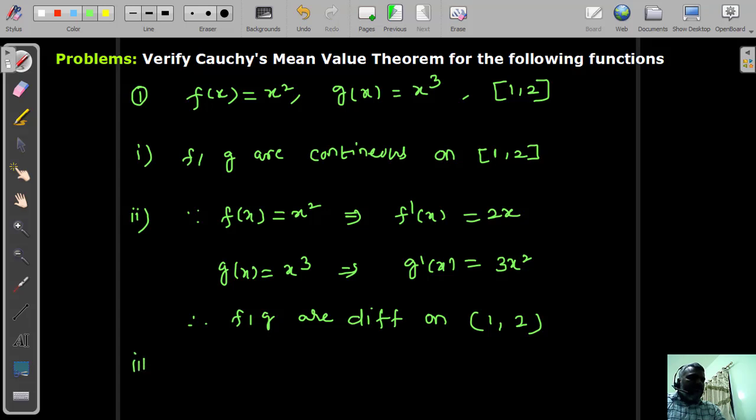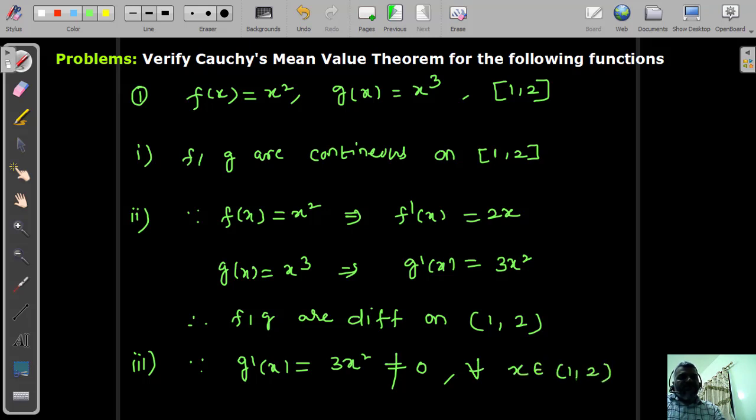Now third condition, since already we have g dash of x is 3 times x square, I will be writing here, since g dash of x equal to 3 times x square, we can say it is not equal to 0 for all x belongs to open interval 1 comma 2. You can choose any number from this interval and plug in over here, you never get 0 because this interval contains all real numbers other than 0.